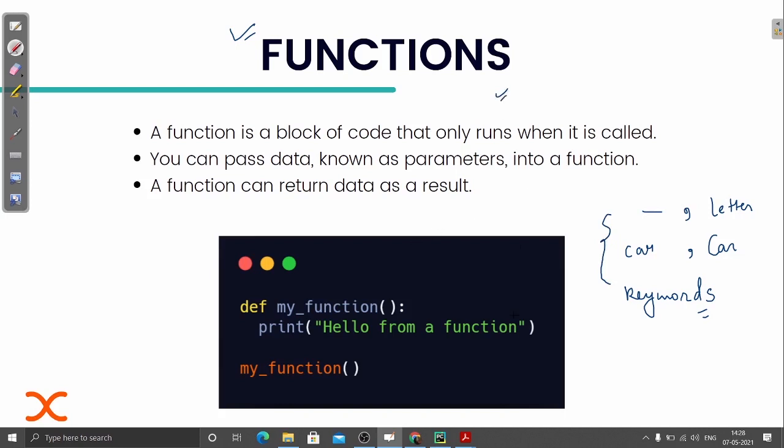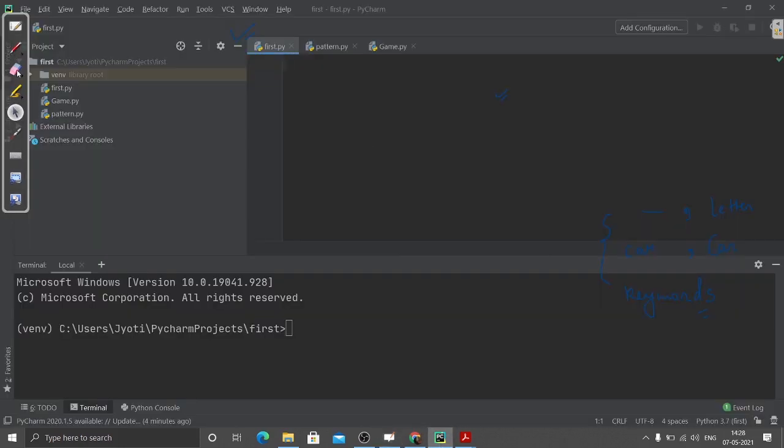So let's code it. Let's see how we can define a function. Let's just start. First, let's define a simple function, and then we are going to see how we can pass arguments to it.